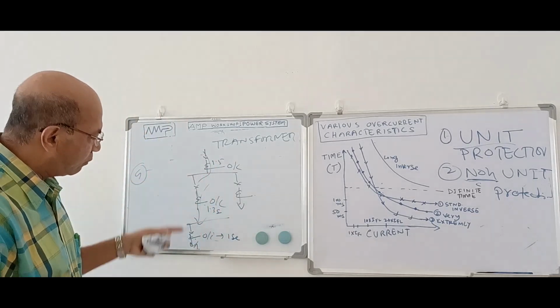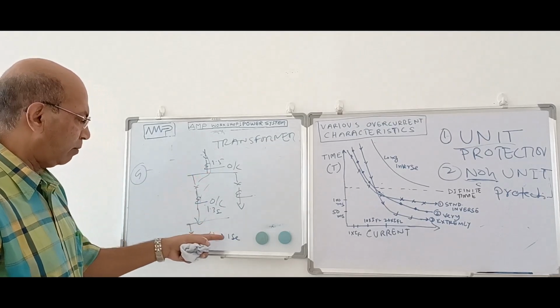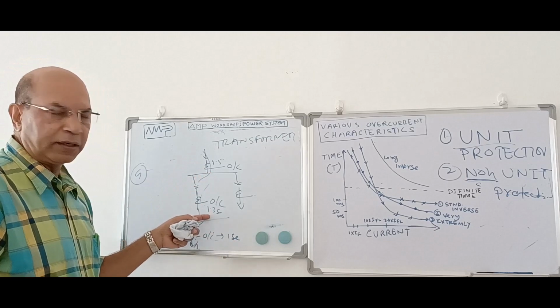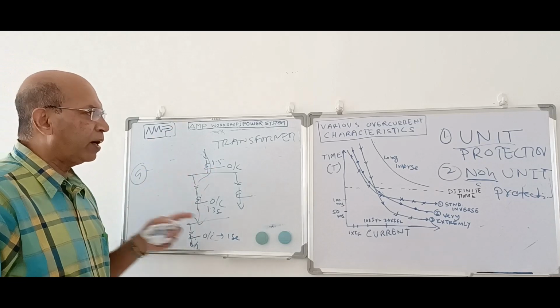But here all the devices will see the fault and all the devices can operate. If this is not operating, this will operate. If this is not operating, then this will operate. Here all the devices can operate. So this is overcurrent, it is a non-unit protection.